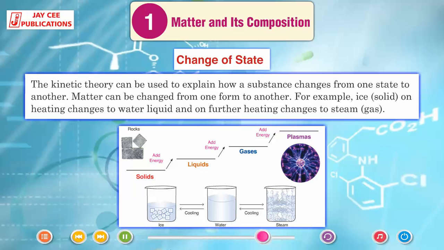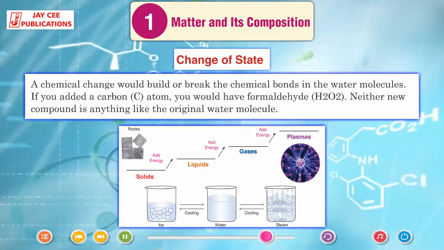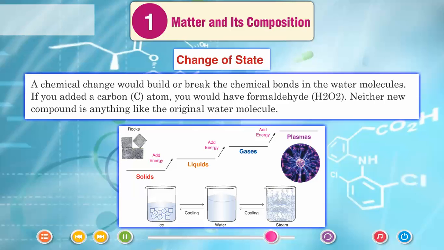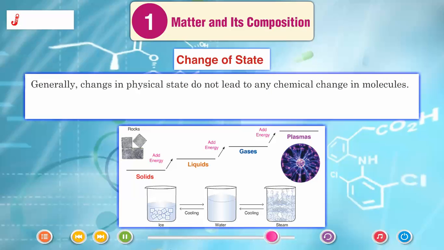Change of state. The kinetic theory can be used to explain how a substance changes from one state to another. Matter can be changed from one form to another. For example, ice (solid) on heating changes to water (liquid), and on further heating changes to steam (gas). A chemical change would build or break the chemical bonds in the water molecules. If you added a carbon (C) atom, you would have formaldehyde. Neither new compound is anything like the original water molecule. Generally, changes in physical state do not lead to any chemical change in molecules.